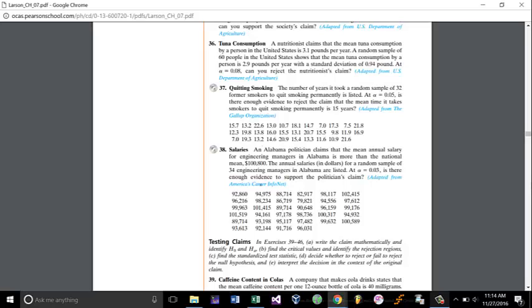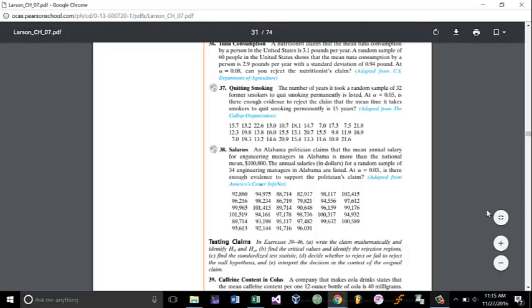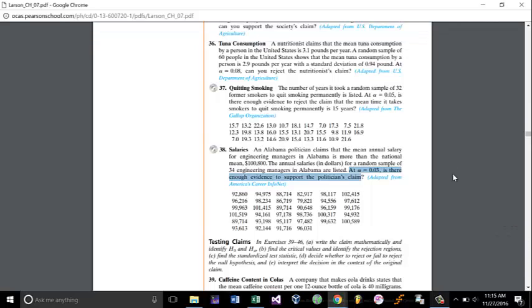At alpha equals 0.03, or the 3% significance level, is there enough evidence to support the politician's claim? The first step is to set up our H0 and our Ha, our null hypothesis and our alternative hypothesis. And we need to choose which one the claim will be, but we have some hints from the passage. It asks us, actually, is there enough evidence to support the politician's claim?